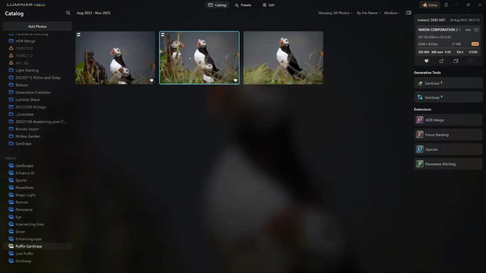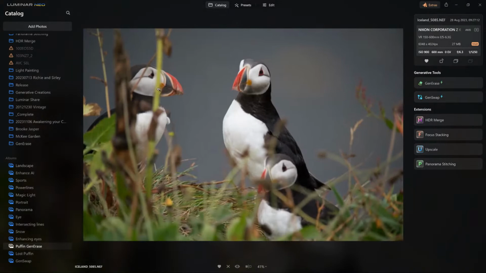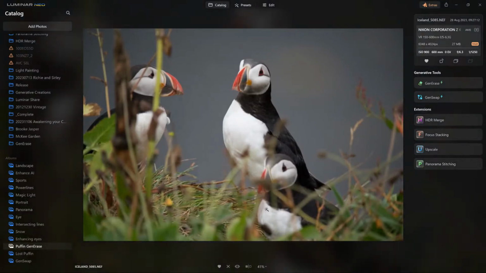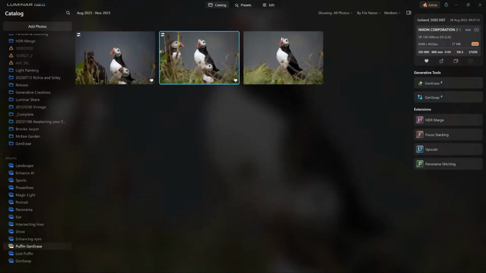Yeah, here we are. I was going to show you how to get rid of these two photo bombers. But what I wanted to do was not just show you how to do generative erase, but show you how I put it all together.